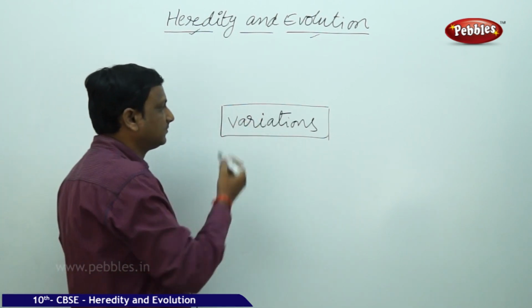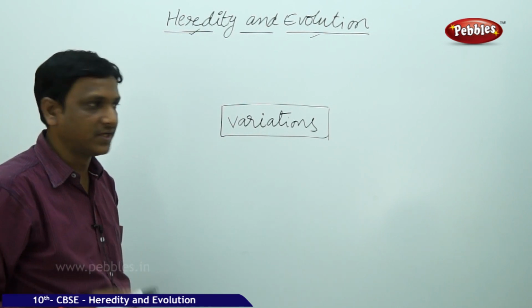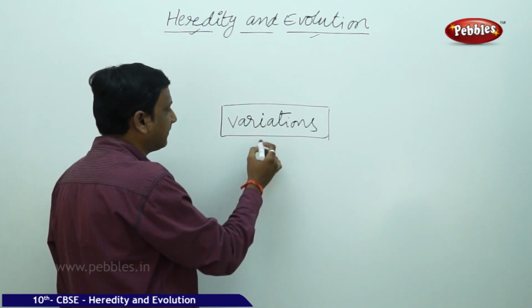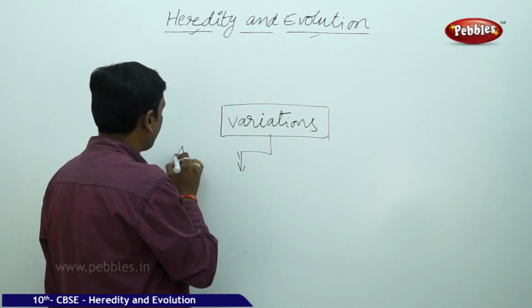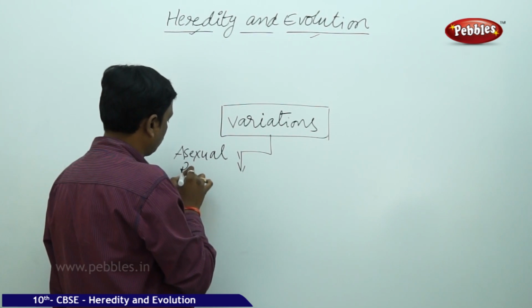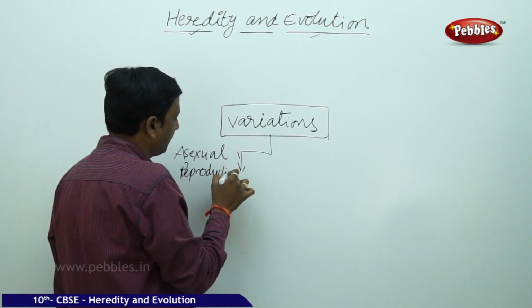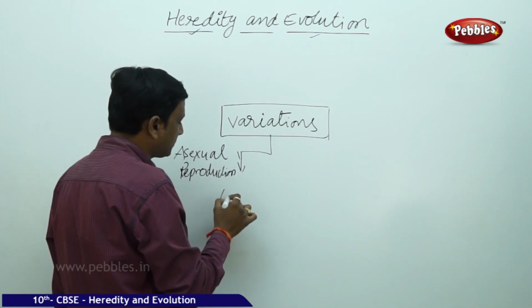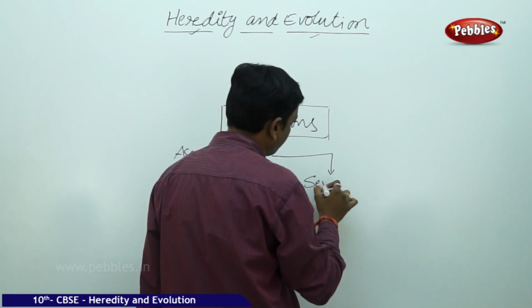Variations take place from generation to generation, but there is some difference. In asexual reproduction, the variations are less.